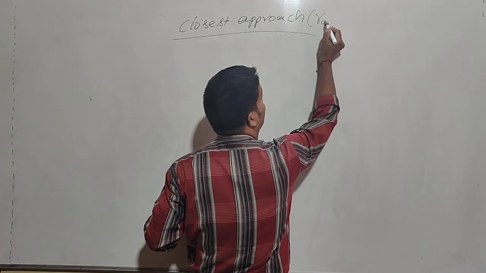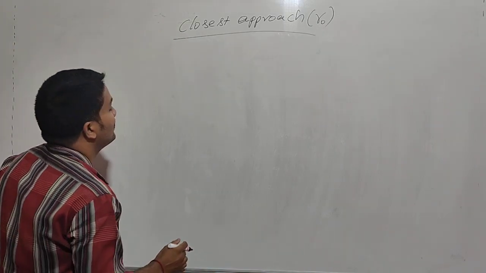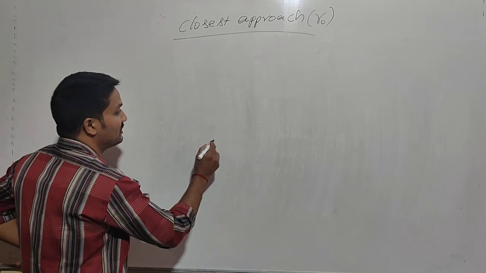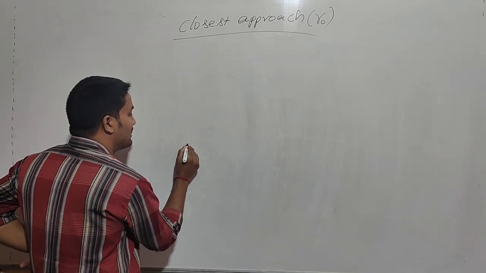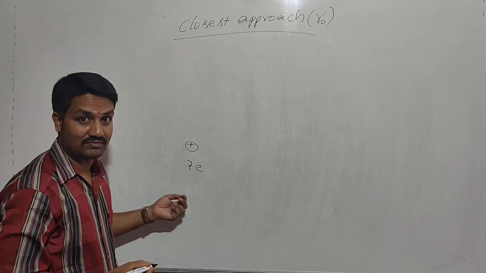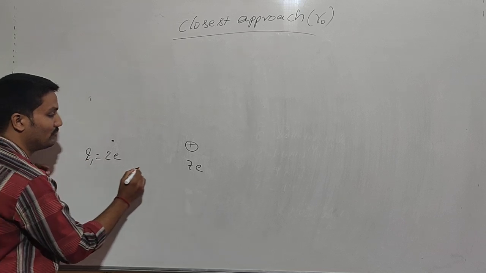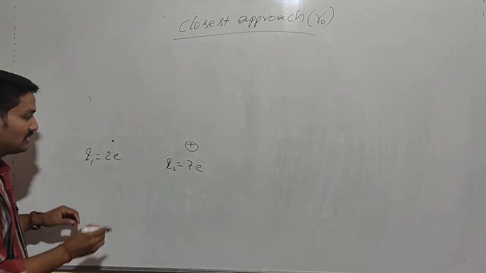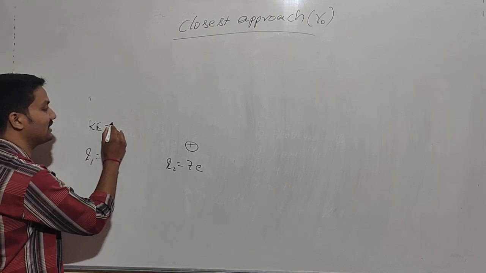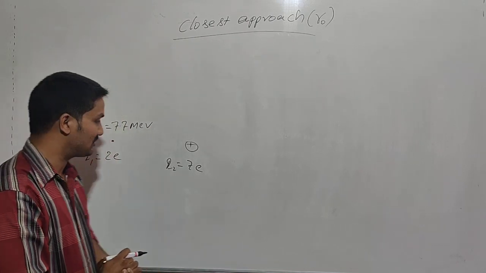This will be indicated by r naught, otherwise maybe d, small d. So first of all, we have to define the closest approach r naught. Now you see here, let us suppose this one is the nucleus having a charge Z. Now this is the alpha particle having a charge q1 equal to 2e. Now this particle is moving with the velocity v, and the kinetic energy may be considered as 7.7 million electron volts.